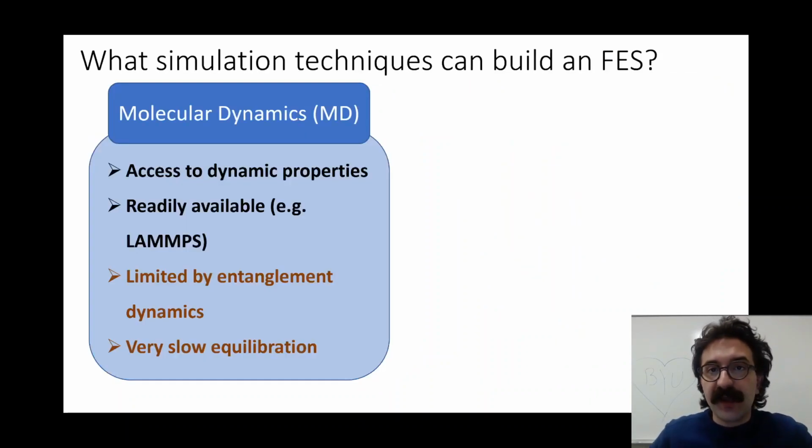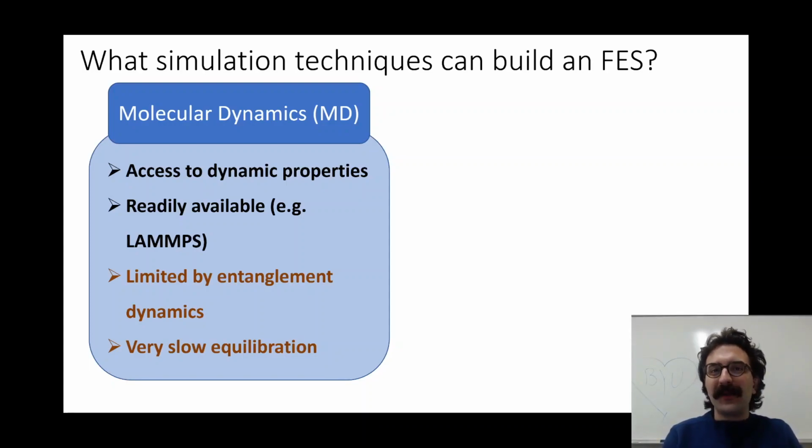So how does one build a free energy surface? Conventionally, the literature, rightfully so, moves towards molecular dynamics type methods like, for example, metadynamics. The reason they do that is because molecular dynamics really provides you with the whole picture. It gives you dynamic properties, and it gives you structural properties. It's also readily available. There are all sorts of open source programs that simulate molecular dynamics, which take about 15 minutes or so to learn, like LAMMPS. So it's easy to do research in this field.